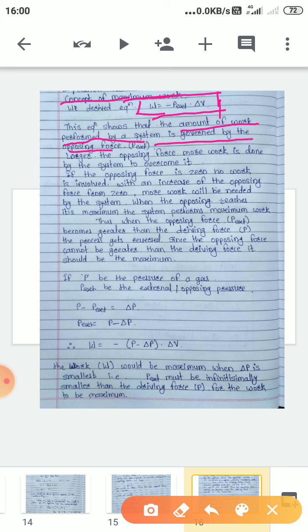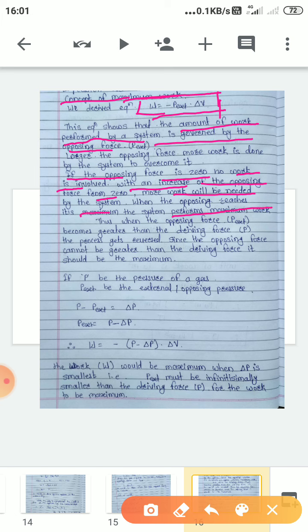But if the opposing force reaches its maximum, at that time work will be maximum. So we have to remember here, if the opposing force is 0, the work involved is 0. But with an increase in opposing force from 0, work will be needed by the system. When the opposing force reaches its maximum, the system performs maximum work.